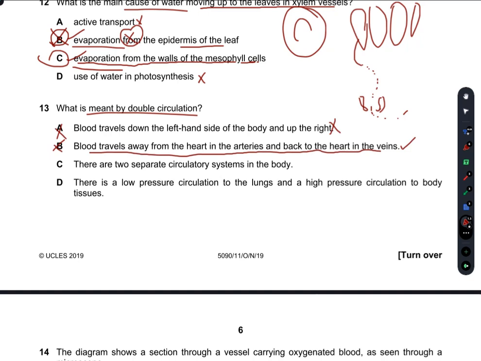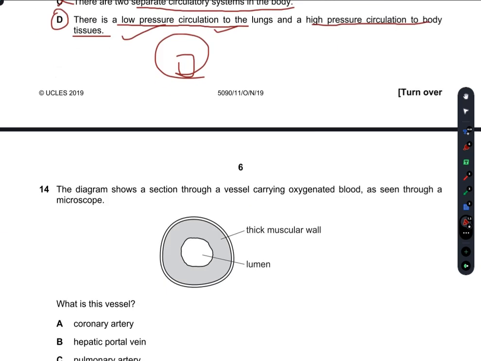There are two separate circulatory systems in the body. No, there is only one circulatory system in the body. There is a low pressure circulation to the lungs, yes, and a high pressure circulation to the body tissues, yes. So D is our right answer.